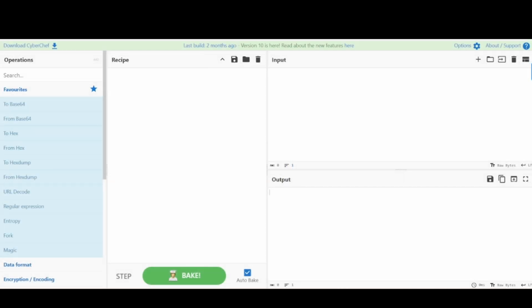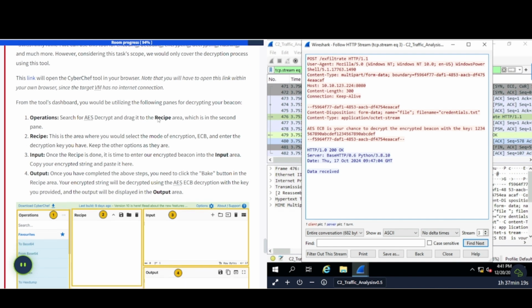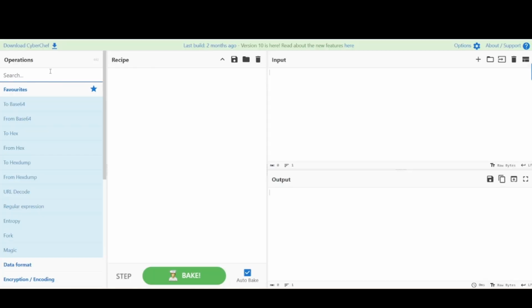CyberChef's getting fired up. All right, ready to go. Flip back over. And it says from the tools dashboard, you would be utilizing the following panes for decrypting your beacon. Number one, this area here, operations. Search for AES decrypt and drag it to the recipe area, which is in the second pane, which is here. So let's do that here.